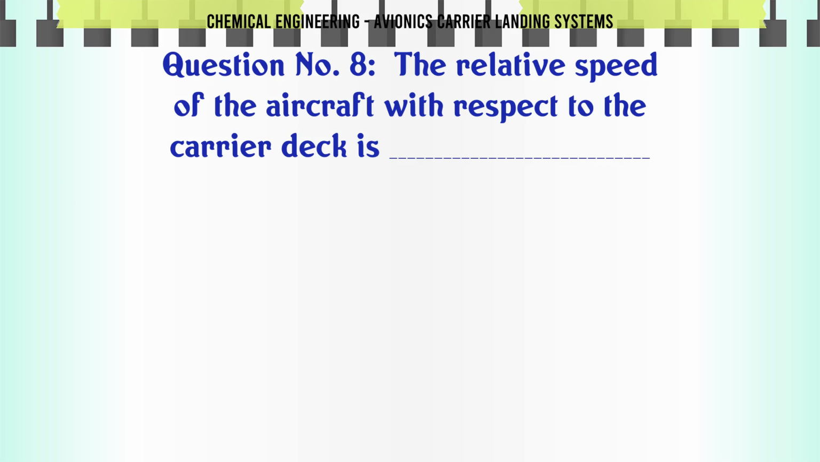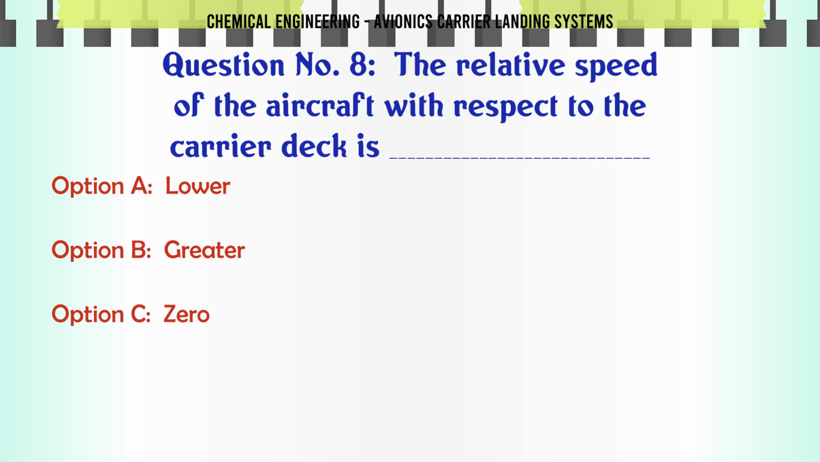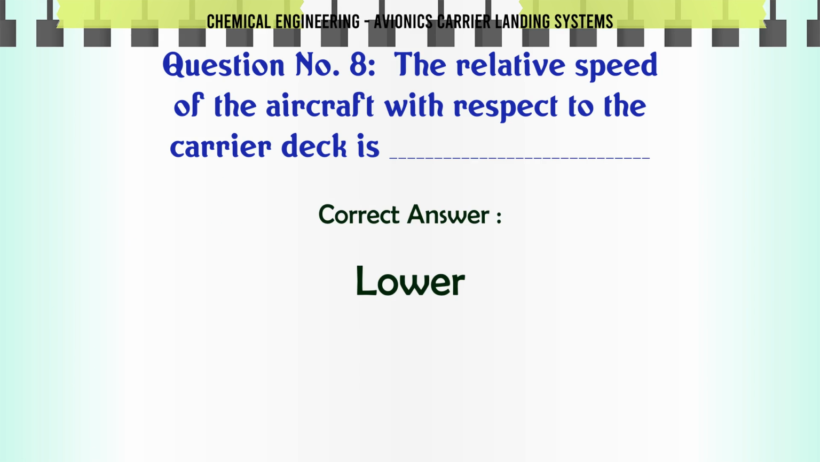The relative speed of the aircraft with respect to the carrier deck is A. lower. B. greater. C. 0. D. indifferent. The correct answer is lower.